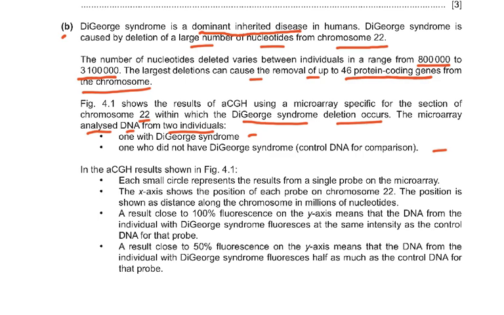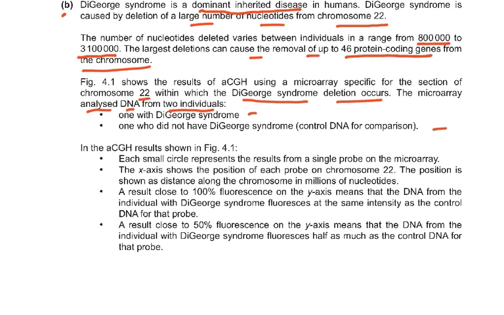In the ACGH results shown in figure 4.1, each small circle represents the results from a single probe on the microarray. The x-axis shows the position of each probe on chromosome 22. The position is shown as a distance along the chromosome in millions of nucleotides. A result close to 100% fluorescence on the y-axis means that the DNA from the individual with DiGeorge syndrome fluoresces at the same intensity as the control DNA for that probe. A result close to 50% fluorescence on the y-axis means that the DNA from the individual with DiGeorge syndrome fluoresces half as much as the control DNA for that probe.